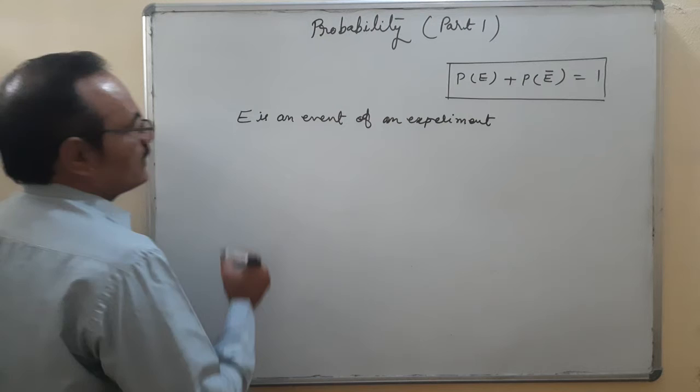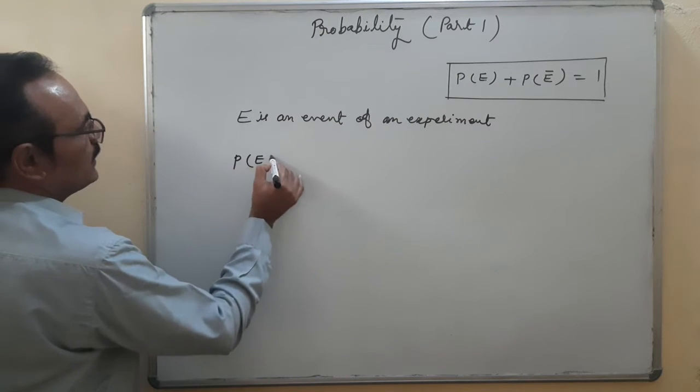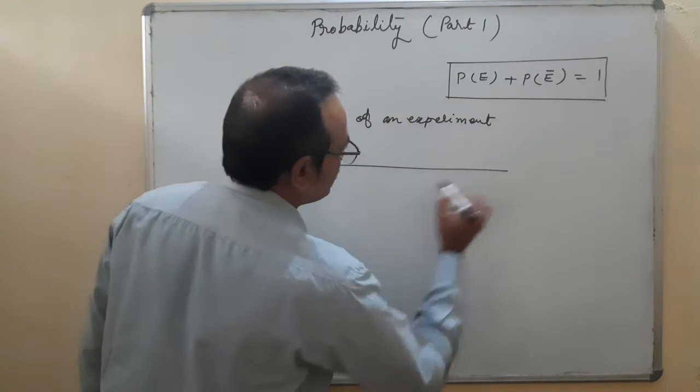So probability of E, P(E), is equal to, what is the formula?